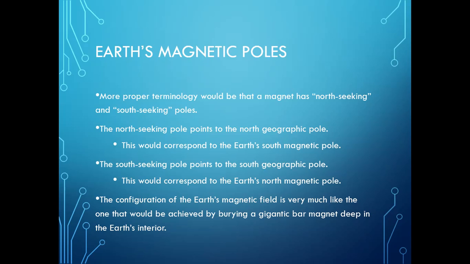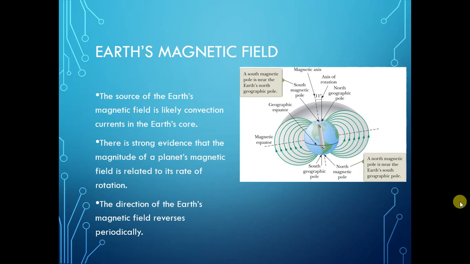The configuration of the Earth's magnetic field is very much like the one that would be achieved by burying a gigantic bar magnet deep in the Earth's interior. The magnetic poles' axis is tilted about 11 degrees from the axis of rotation. Here are the north and south geographic poles and the equator. A south magnetic pole is near the Earth's north geographic pole.